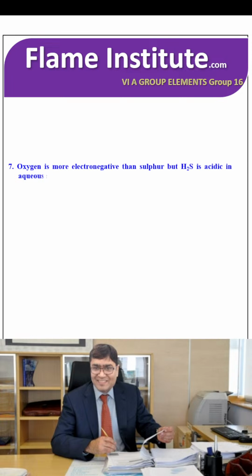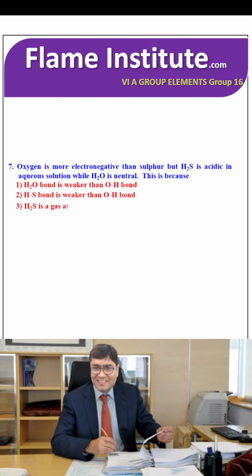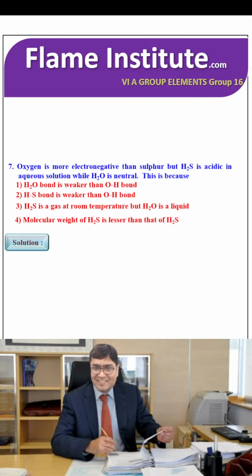Oxygen is more electronegative than sulfur, but H2S is acidic in aqueous solution while H2O is neutral. This is because the H-S bond is weaker than the O-H bond. H2S is a gas at room temperature, but H2O is a liquid. The H-S bond is weaker than the O-H bond, so H2S can easily release a proton and hence is more acidic. So that's why the second option is the right option.